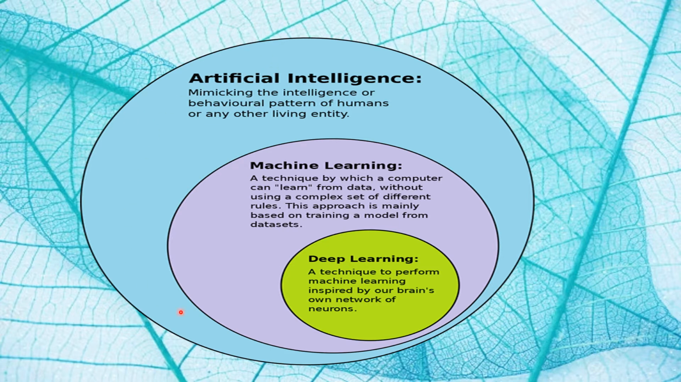But all the AI technology applications or models will not come under machine learning, and all the machine learning applications will not come under deep learning. All the applications of machine learning will come under artificial intelligence, but artificial intelligence models will not come under machine learning. And all the models of machine learning will not come under deep learning.